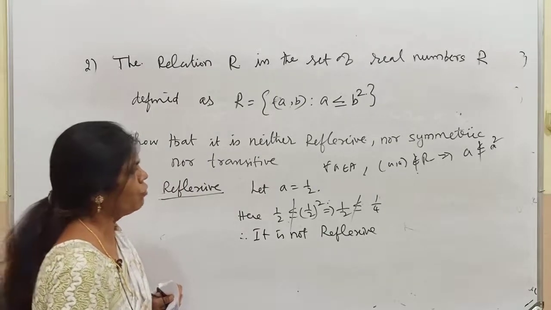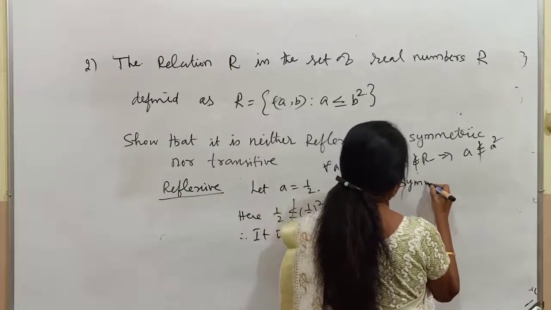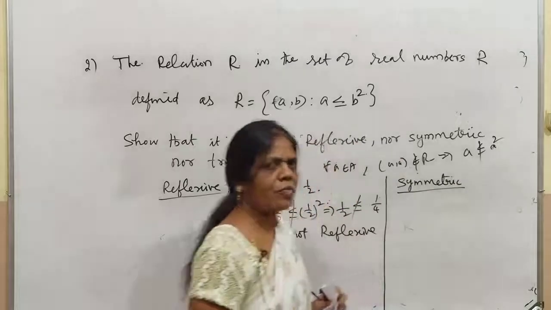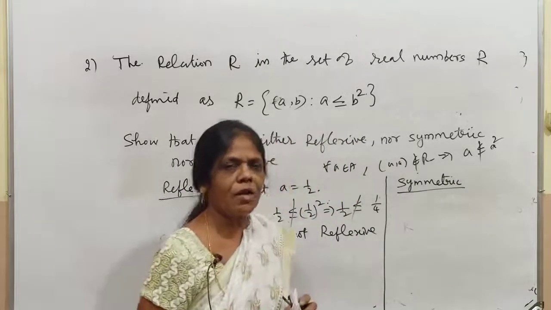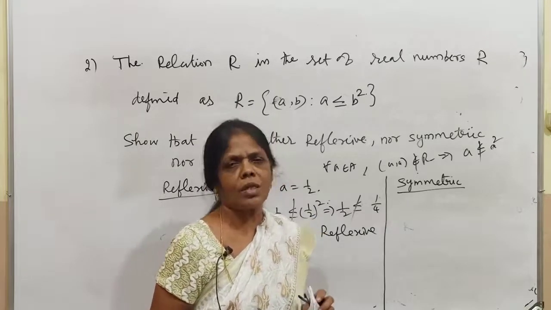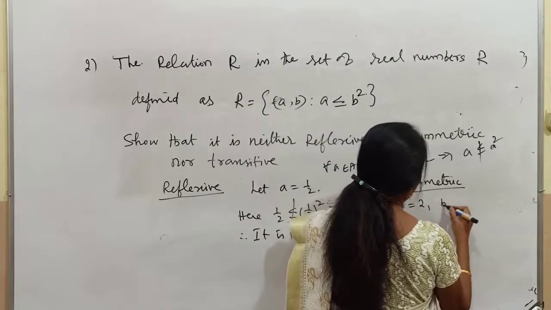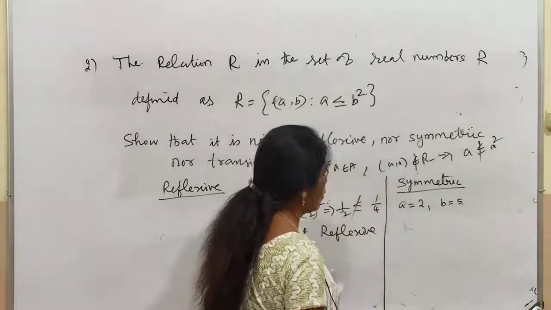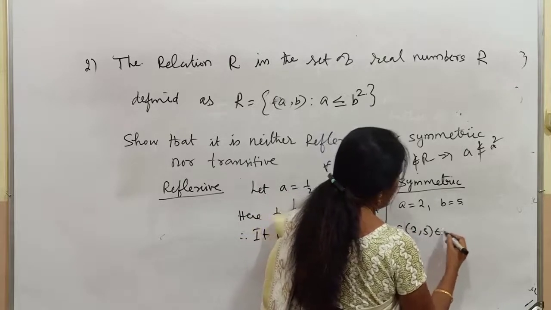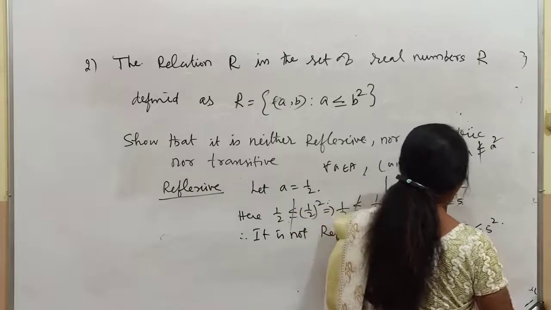Right. Next, I am going to check symmetry. Not proving, I am checking. Now, these numbers you have to remember. I also remember some numbers, because in the exam you cannot go and think about the numbers. Just remember some numbers. a equal to 2 and b equal to 5. Now you can say that (2, 5) belongs to R, 2 is less than or equal to 5 square.